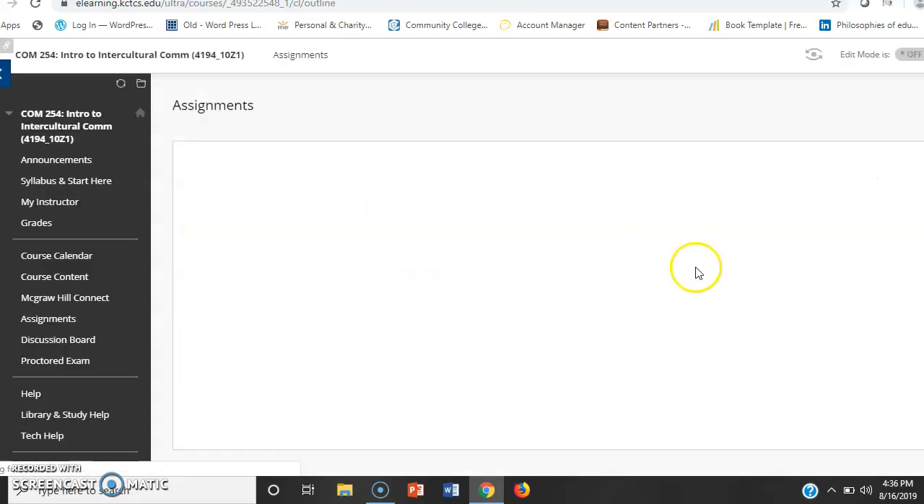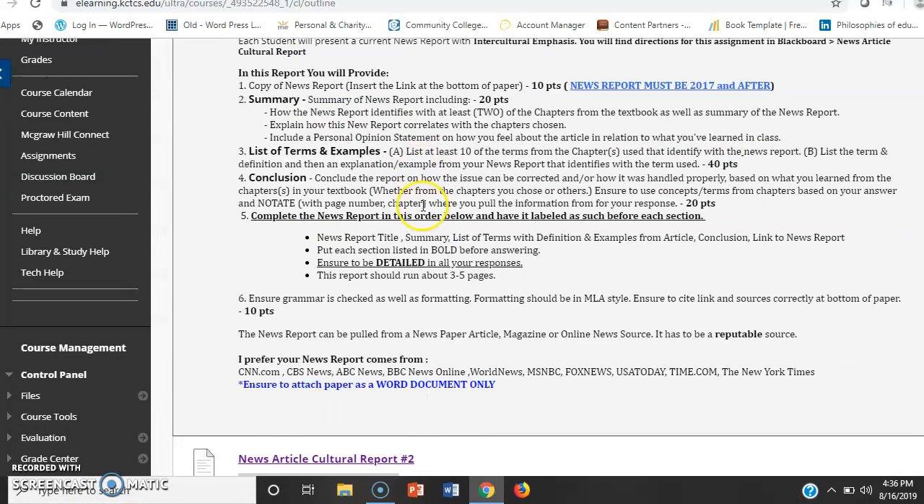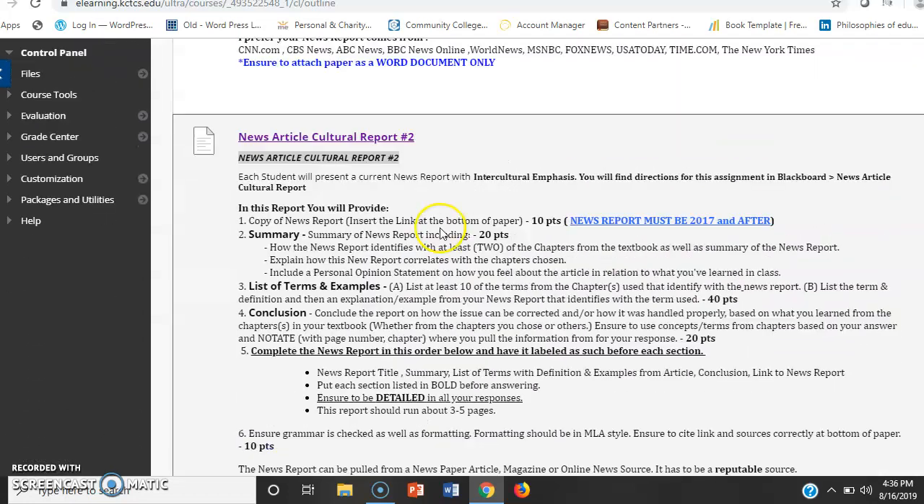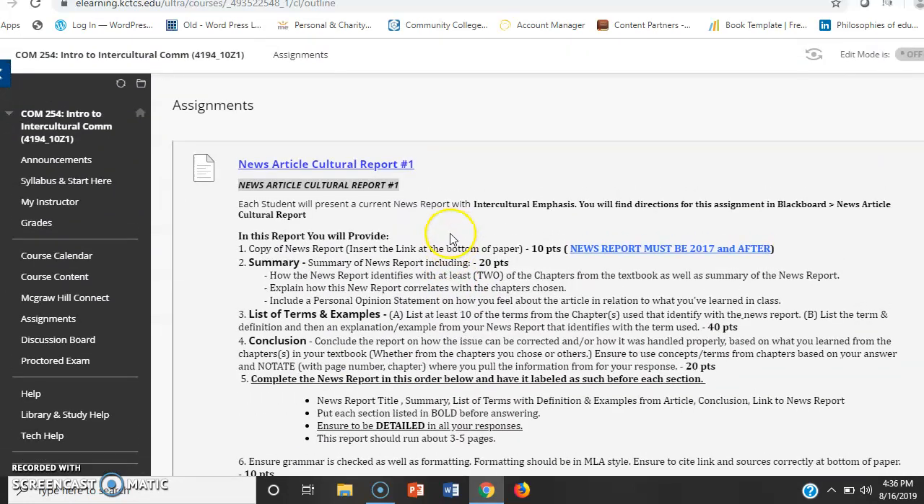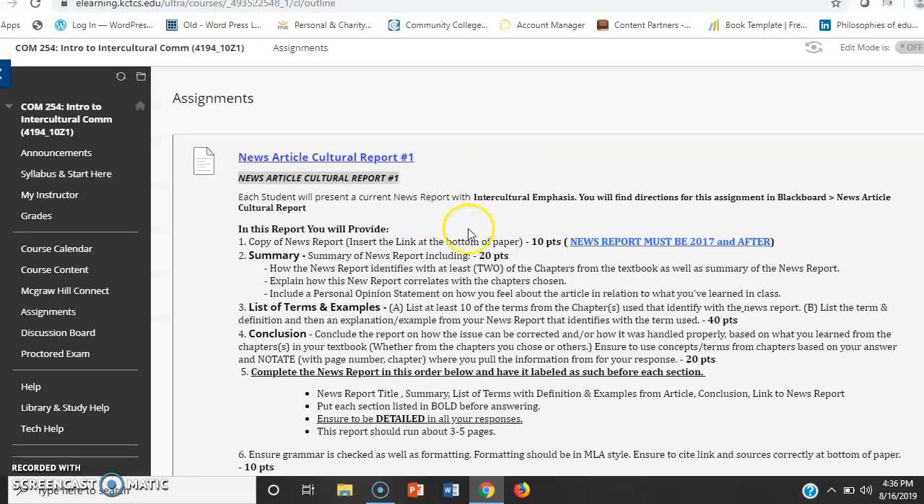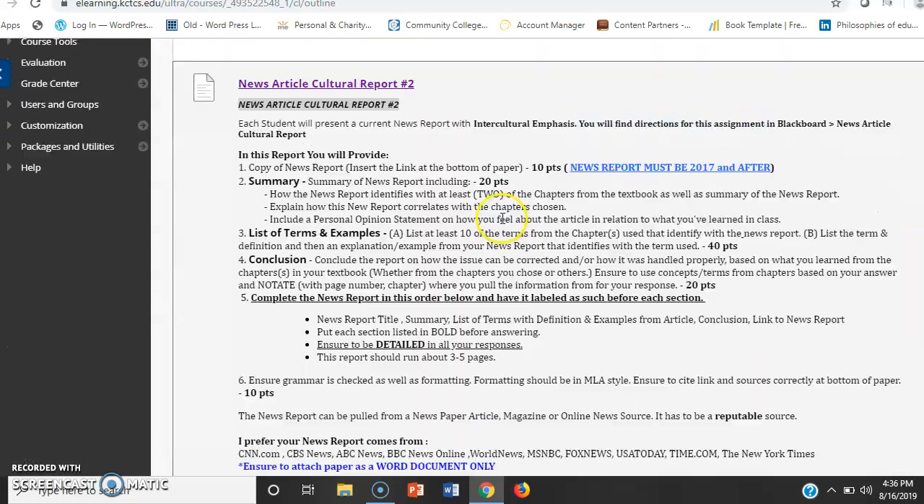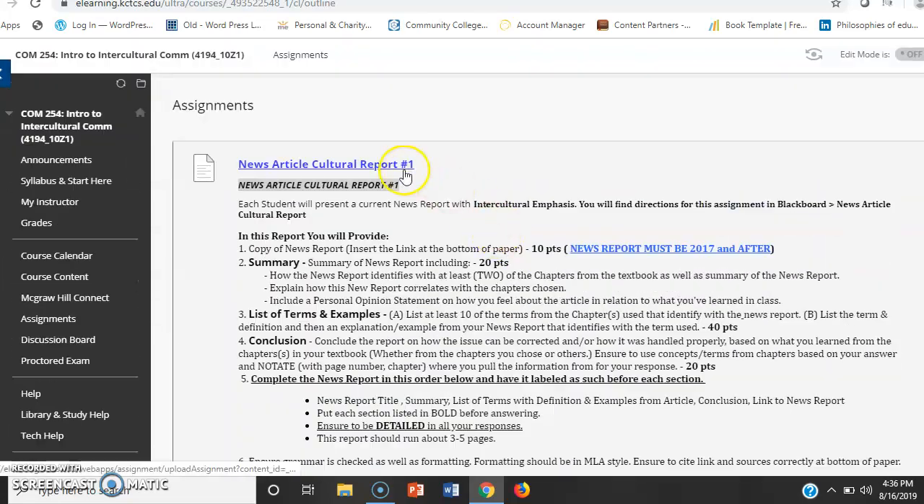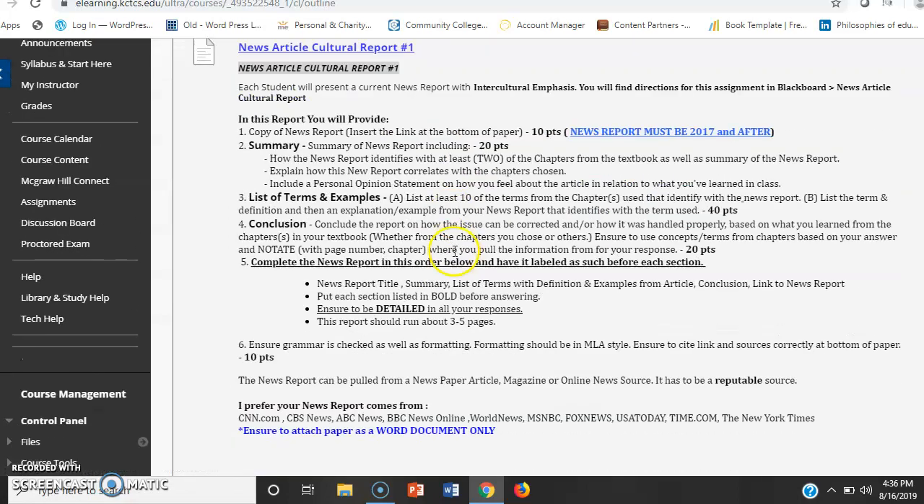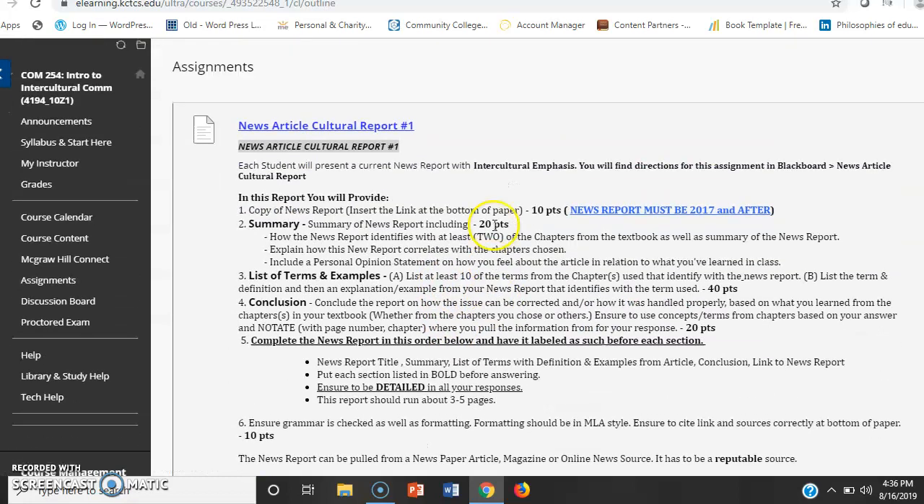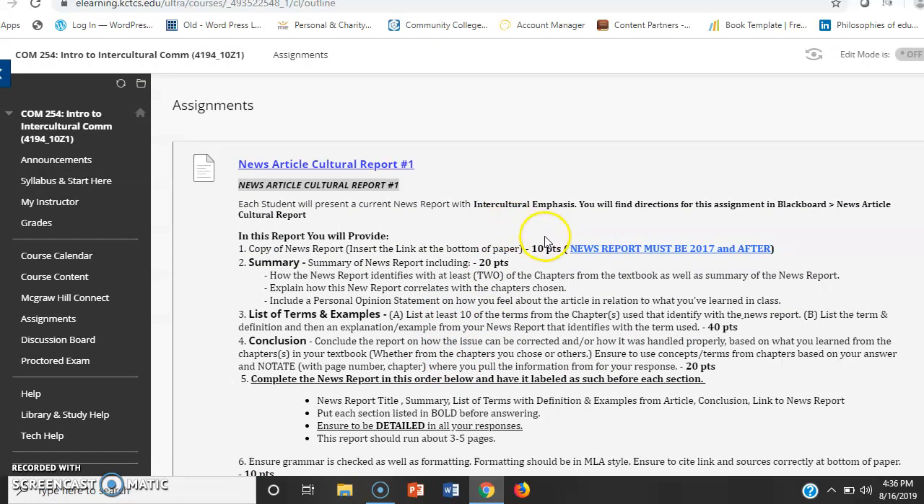After that, you will see the assignments tab. Anytime you see an assignment on your calendar, this is where it will be located, other than the discussion board. Okay. I believe the only thing that is missing here, it must have disappeared on me. I have to make it available to you. But your news article cultural report will be submitted here, and also your marriage cultural report. I'm not sure why that's not showing for me right now, but it'll all be here.